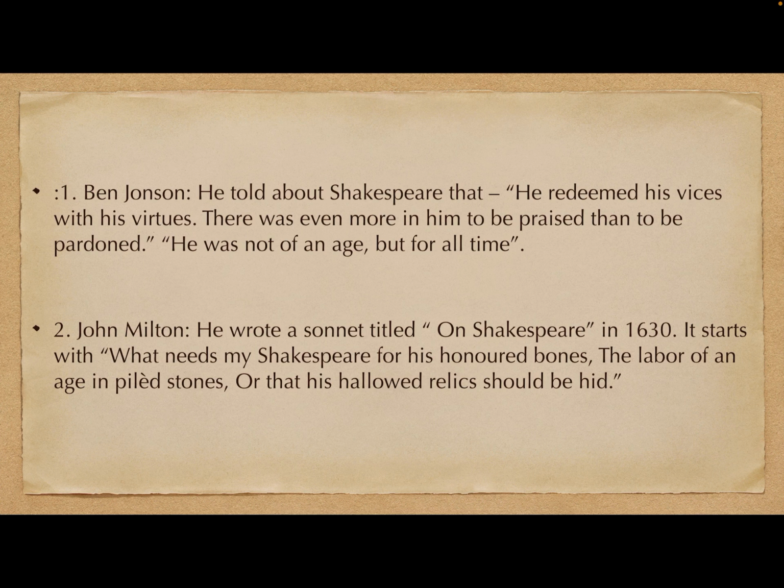Then we have John Milton, who wrote a sonnet on Shakespeare. Please do remember it. The same question is asked in many examinations: who has written a sonnet on Shakespeare? The name of the sonnet is On Shakespeare, which appeared in 1630.